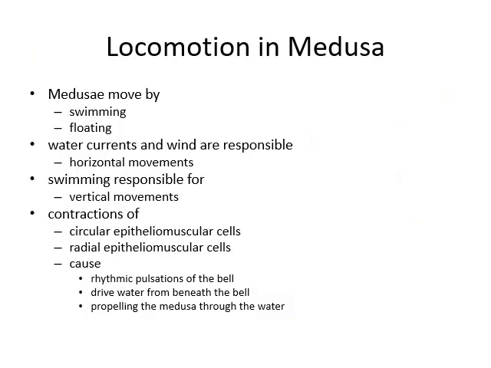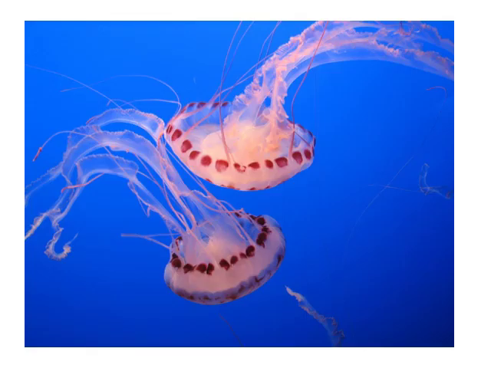Locomotion in medusae is by swimming and floating. Water currents and wind are responsible for horizontal movement, and swimming is responsible for vertical movement. The contraction of circular epitheliomuscular cells causes rhythmical pulsation of the bell, driving water from beneath the bell and propelling the medusa through the water. Here you can see